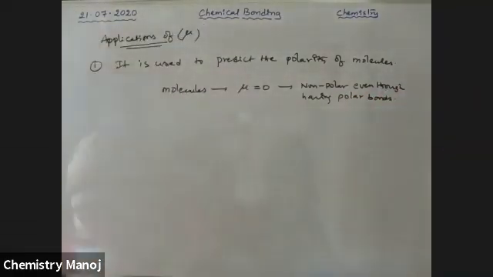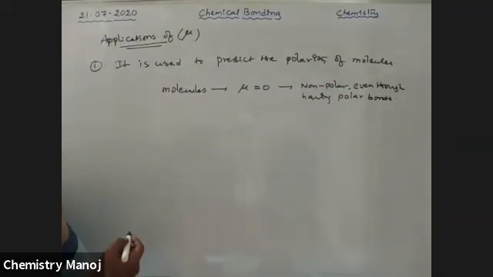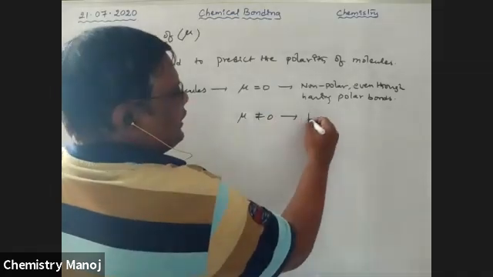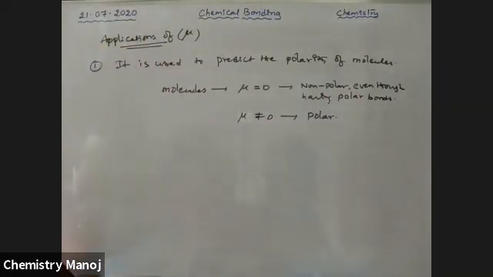Even though they have polar bonds, the molecule is treated as non-polar. Next, if mu is not equal to 0, the molecule is taken as a polar molecule. A polar molecule is decided with the help of this mu value.